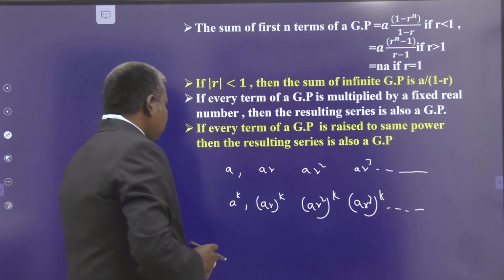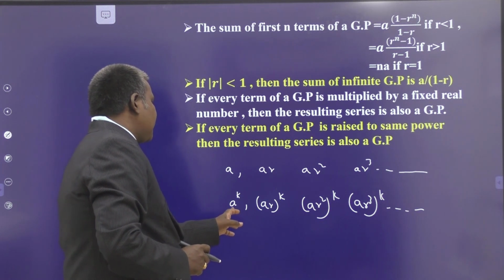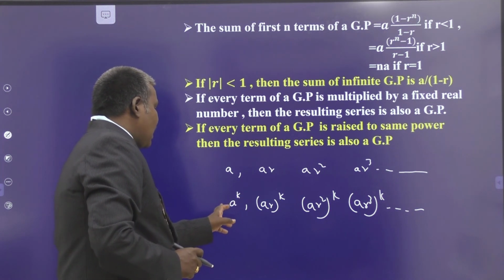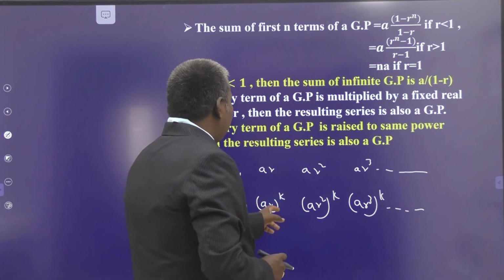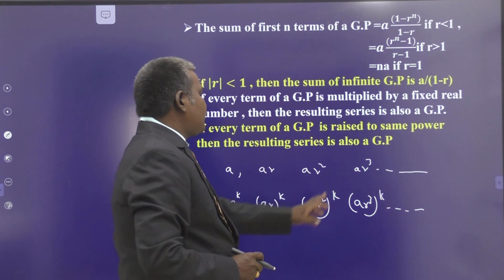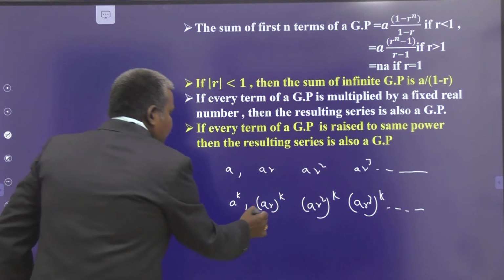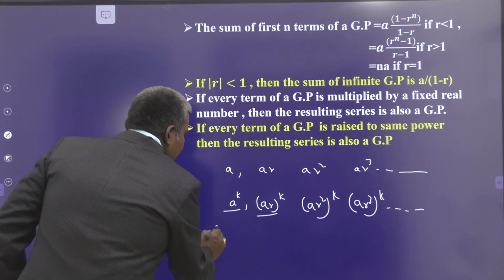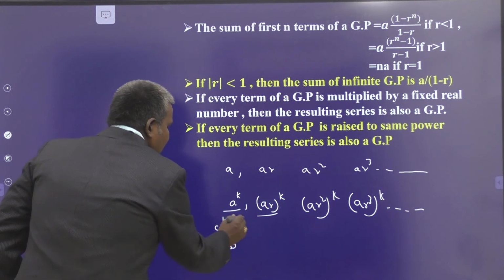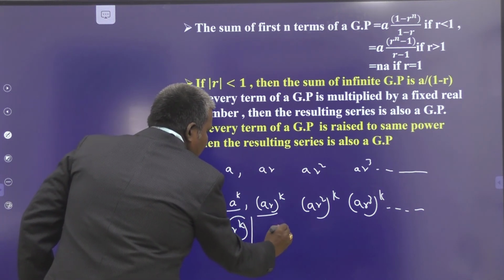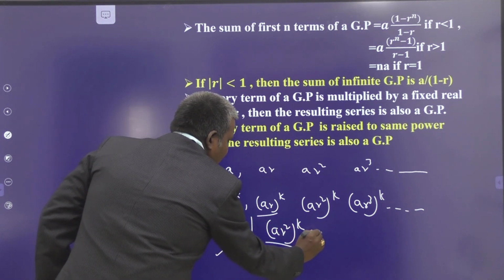Now see, the first term is a power k, and each preceding term is multiplied by r power k. What happens? r power k into a power k is (ar) power k. And again multiplied by r power k, we get (ar square) power k. So this is also in geometric progression. Let us check by dividing: (ar) power k by a power k is r power k. Again, (ar square) power k by (ar) power k is also r power k.